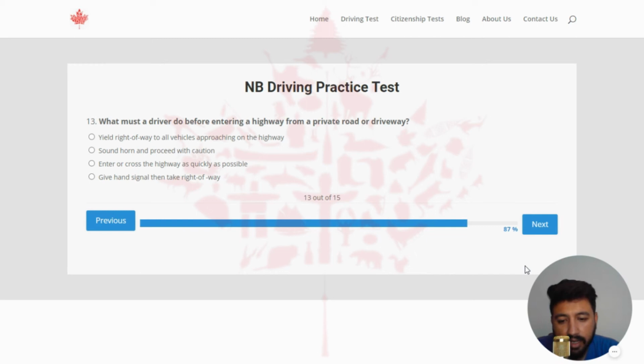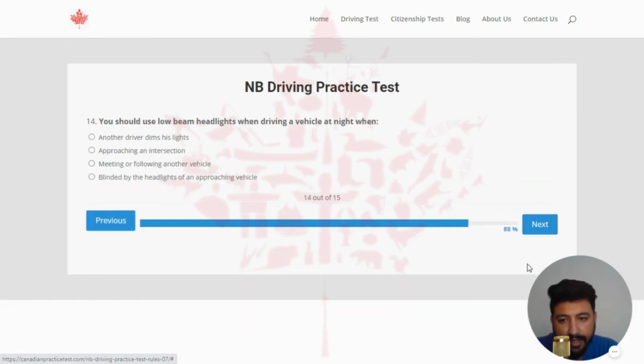Next. The third last question of quiz number 7 is what must a driver do before entering a highway from a private road or driveway? The right answer of this question is yield right of way to all vehicles approaching on the highway. So I'm going to select the first option. Yeah, this is the right one. And next, the second last question is you should use low beam headlights when driving a vehicle at night when. The right answer is meeting or following another vehicle. So I'm going to select the third one.